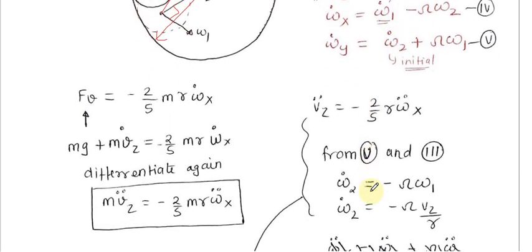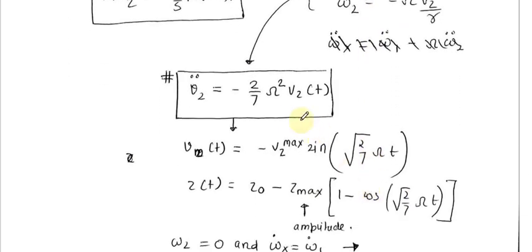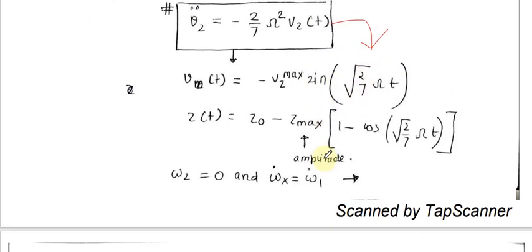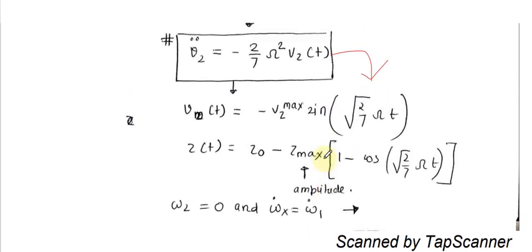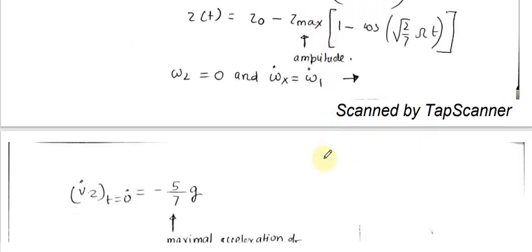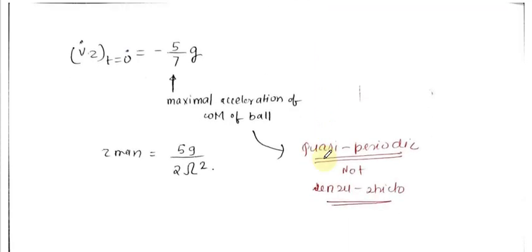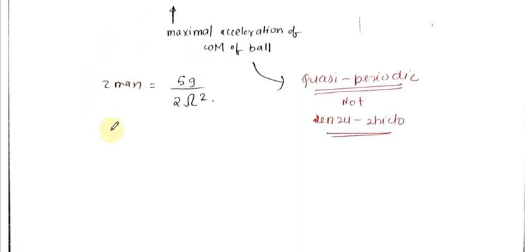Now using all these equations, I will get a final double differential equation in vz, and I will solve it. I know the solutions of this kind of equation are like this. The b term is 0, only the a term has come, because b is equal to 0 in the initial situation. So vz dot at t equals 0, the acceleration at t equals 0, is minus 5 by 7 g, and it is the maximum acceleration of the center of the ball. So I will just find the maximum amplitude. This is the amplitude of the motion.